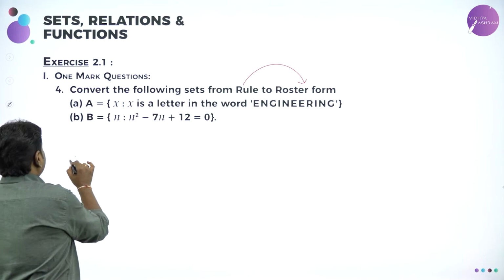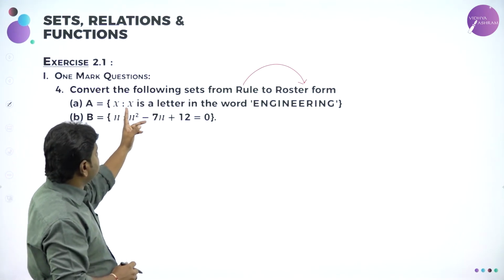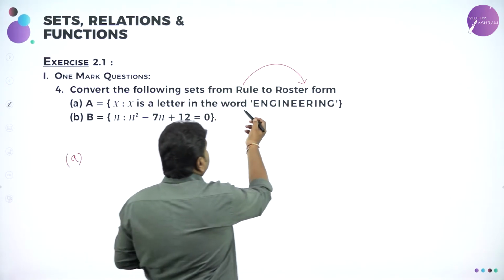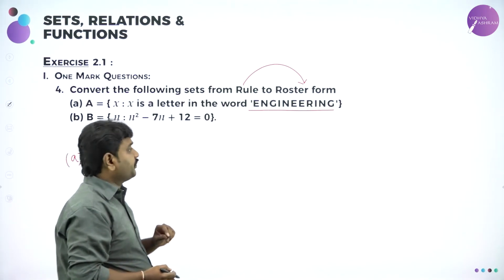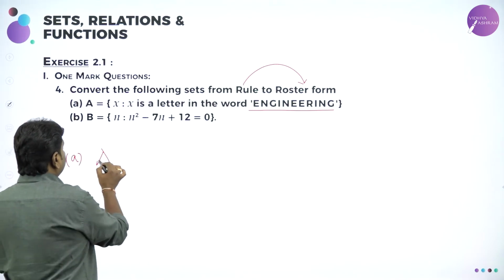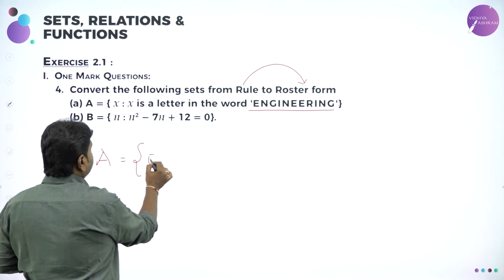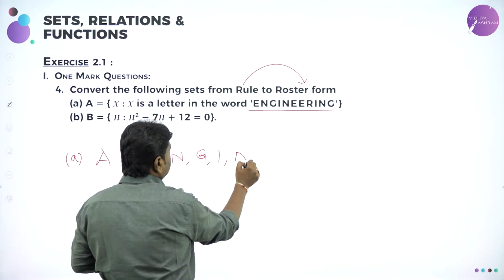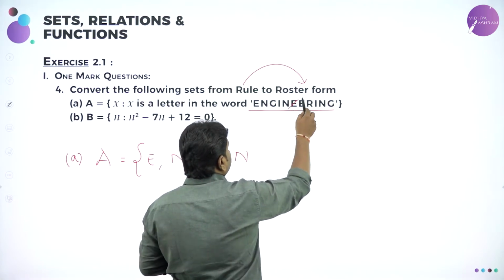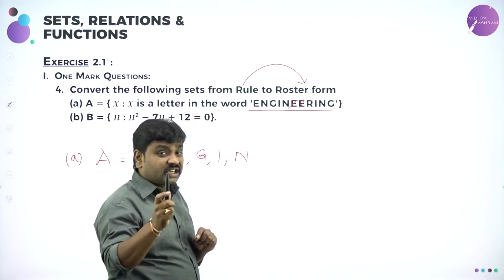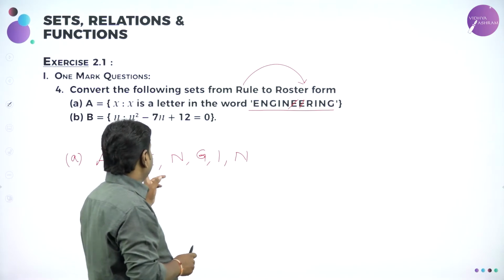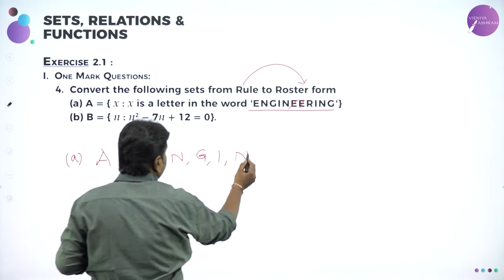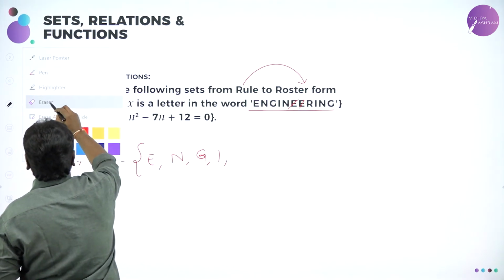Now question A is equal to X such that X is a letter in the word engineering. So they gave a word. You have to write the letters of the word. So set A is equal to, what are the letters present? E, N, G, I, N. Already we have written E. So once you write it, you should not repeat. You know, a set is a collection of well-defined distinct objects. So already we have written N once, so N you should not repeat. Only one letter should be written only once.